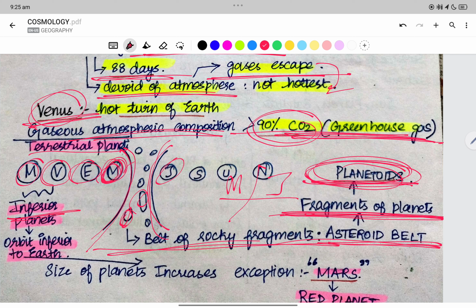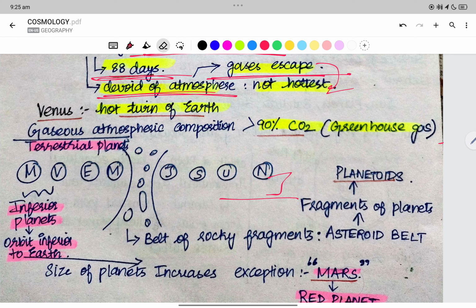Mercury and Venus are inferior planets. Their orbit is inferior to the Earth.